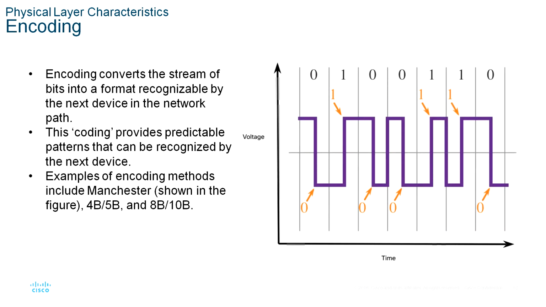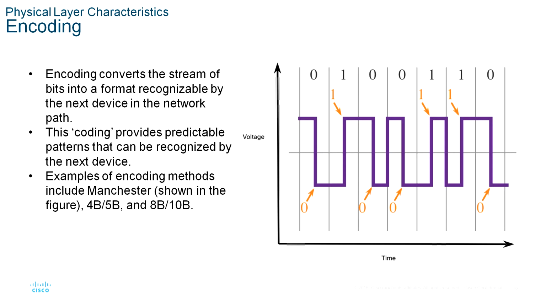Encoding or line encoding is a method of converting a stream of data bits into a predefined code. Codes are groupings of bits used to provide a predictable pattern that can be recognized by both the sender and the receiver. In simple words, encoding is the method or pattern used to represent digital information. This is similar to how Morse code encodes a message using a series of dots and dashes.